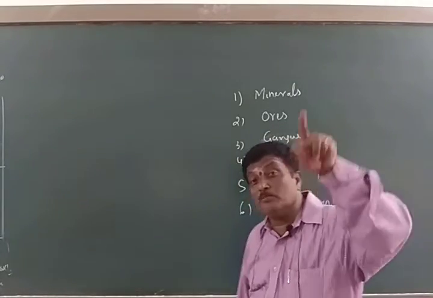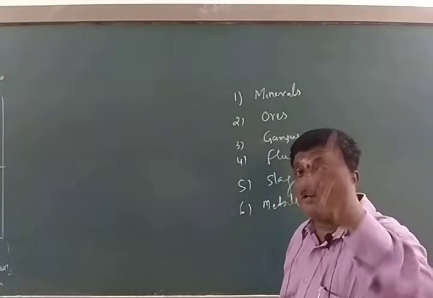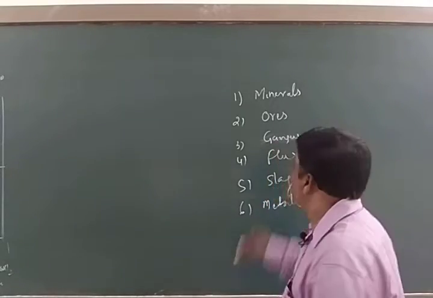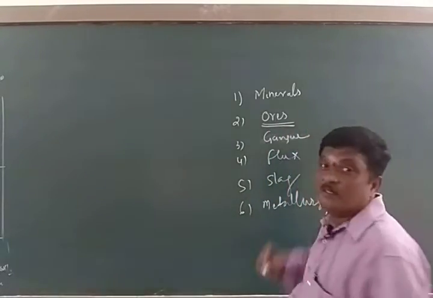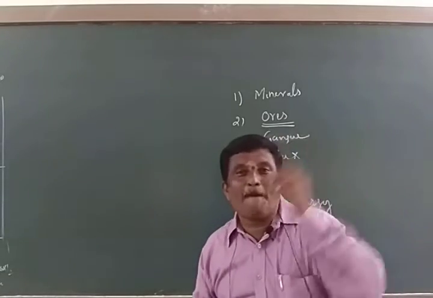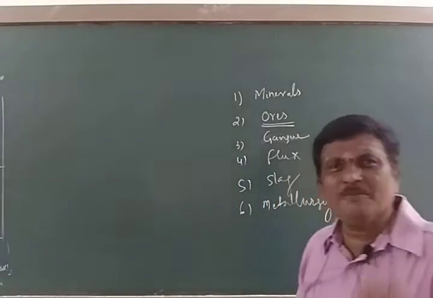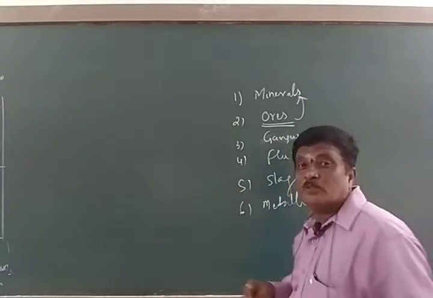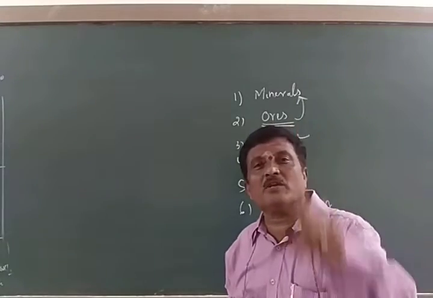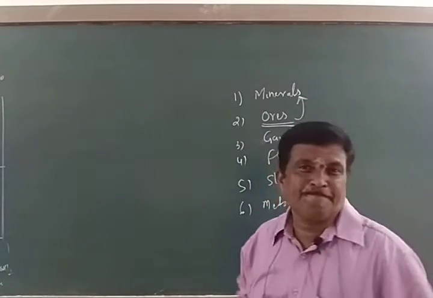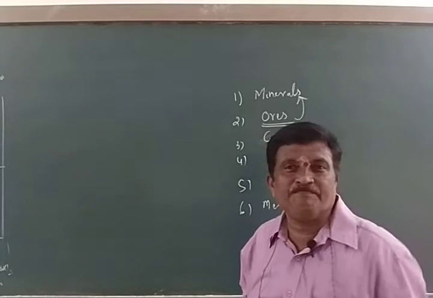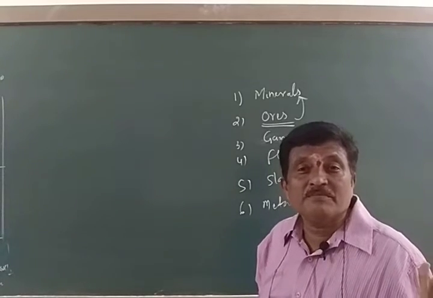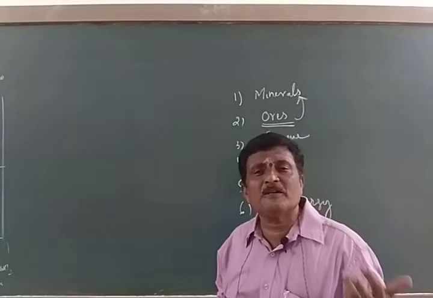If a mineral contains more percentage of metal, then the metal can be extracted economically or profitably. Such minerals are called as ores. Ores are nothing but adirugalu. What are ores? Ores are the types of minerals from which metal can be extracted economically or profitably. That is called as ore.